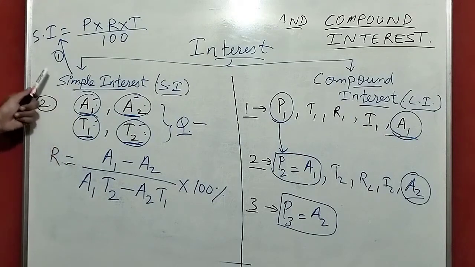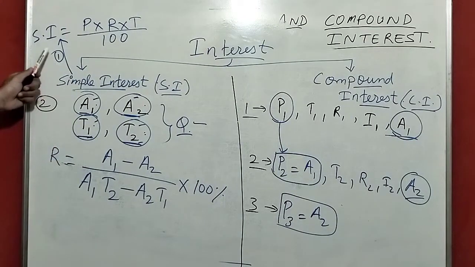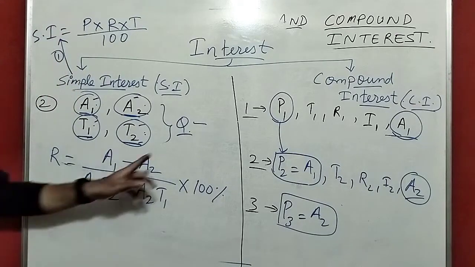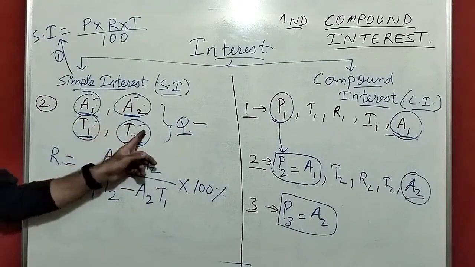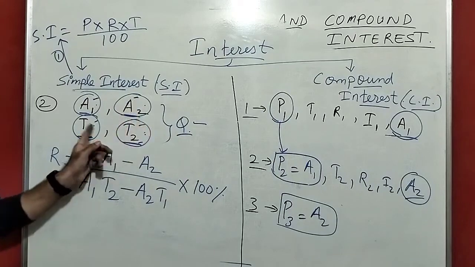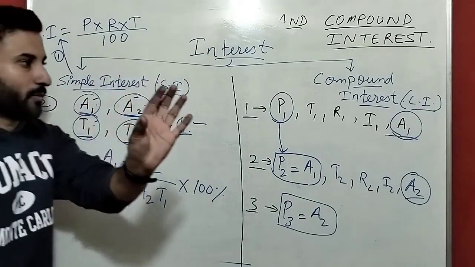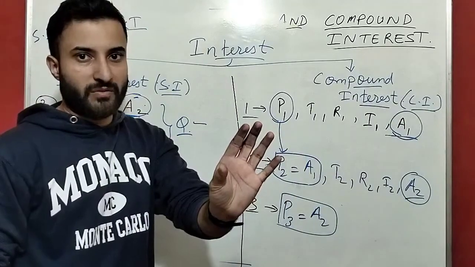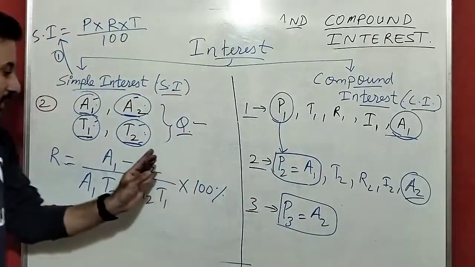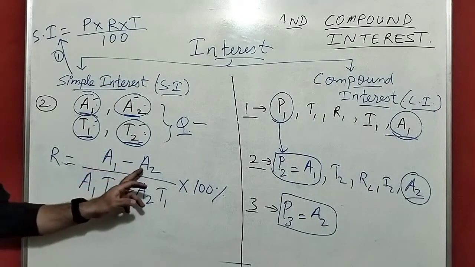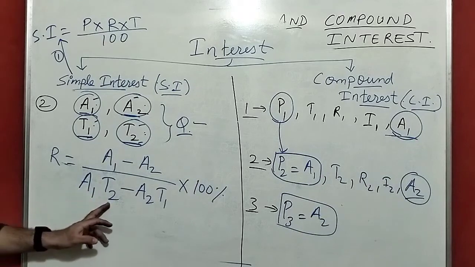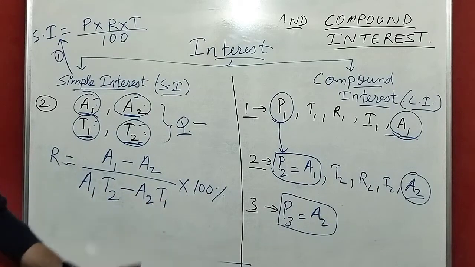So guys, the first formula for simple interest is P into R into T by 100. That we know. The second formula is, if in a question two amounts and two time periods are given, then for finding the rate of interest we apply this formula: amount 1 minus amount 2 divided by amount 1 into time 2 minus amount 2 into time 1, into 100%. This is the second formula. So copy it down, guys.